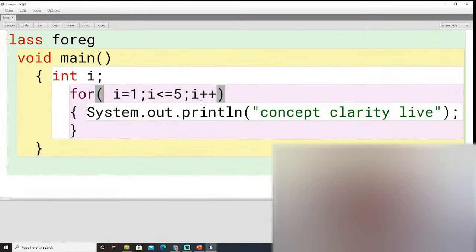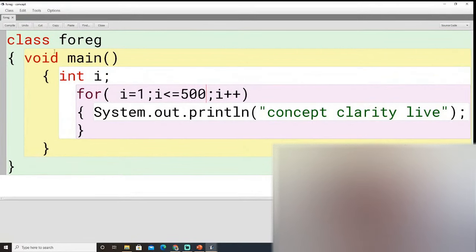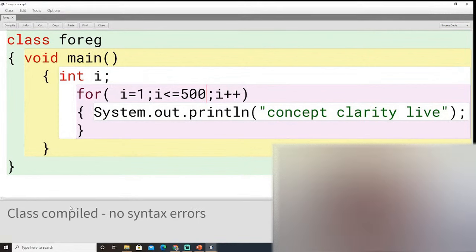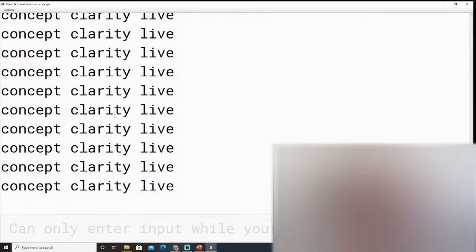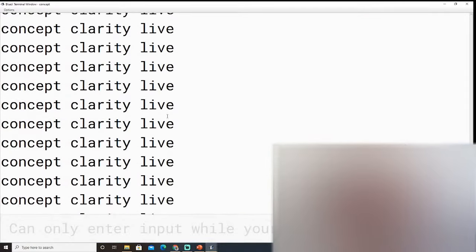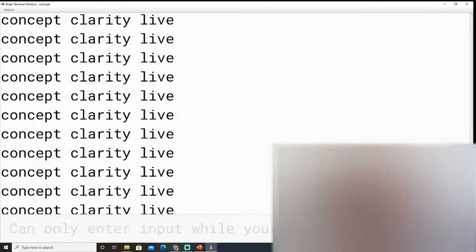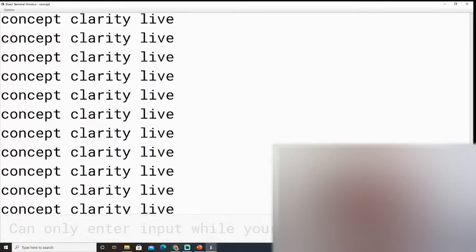If I want to run it for 500 times, let's see, 500 times. Let's be a little mischievous and see if it is running or not. It will not say anything. You can see class compiled and there are no errors out here. So just close it. Again right click, make the object, right click on the object and void main. So you can see it has been printed 500 times. If you count, it is 500 times printed on the screen.